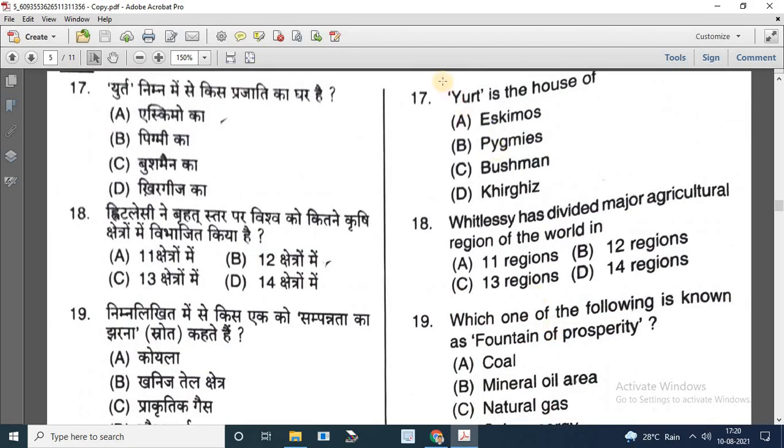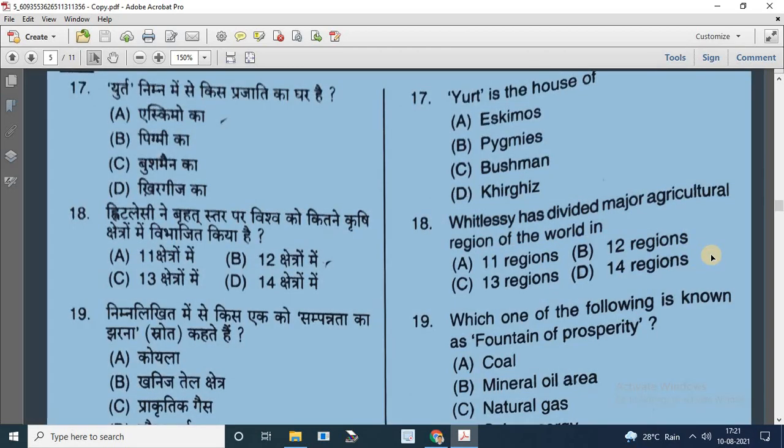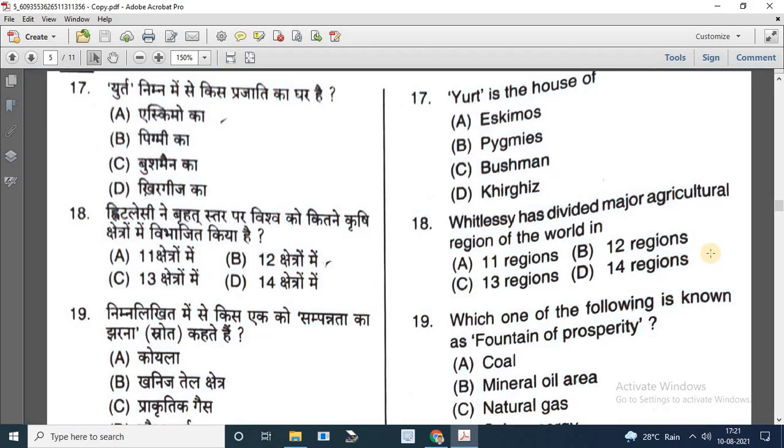Next question is, yurt is the house of. Options are Eskimos, Pygmies, Bushmen, and Kyrgyz. So the correct answer is Kyrgyz. Question number 18. Whittlesey has divided major agriculture regions of the world into. Options are 11 regions, 12 regions, 13 regions, and 14 regions. So the correct answer is 13 regions.